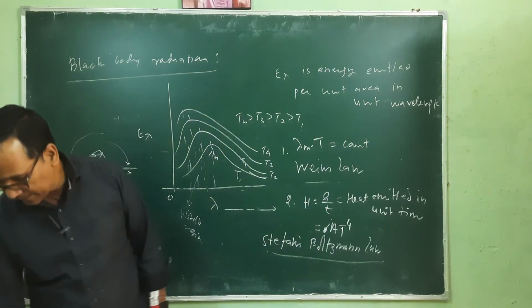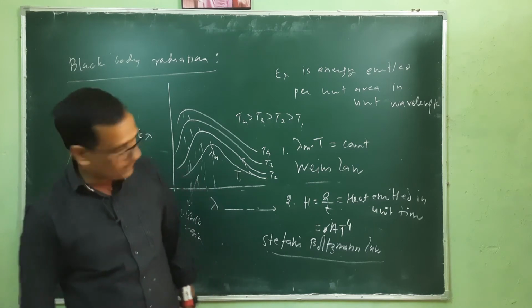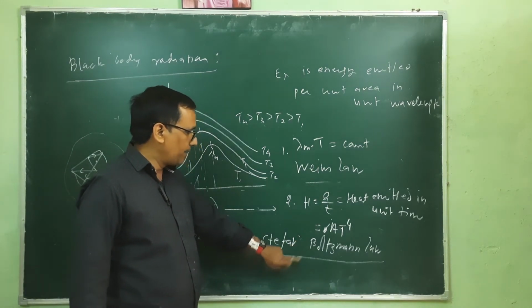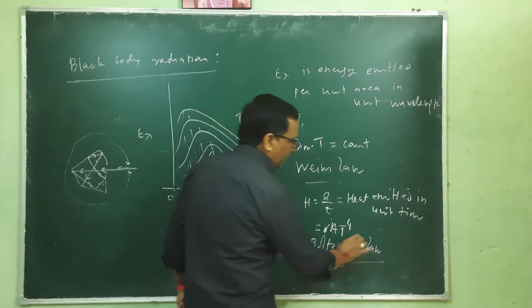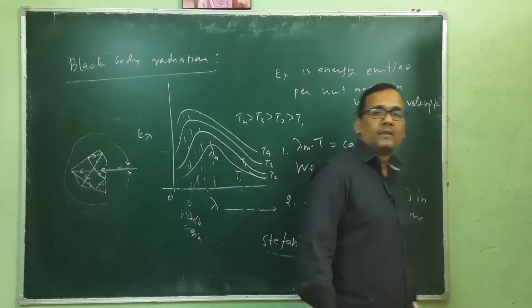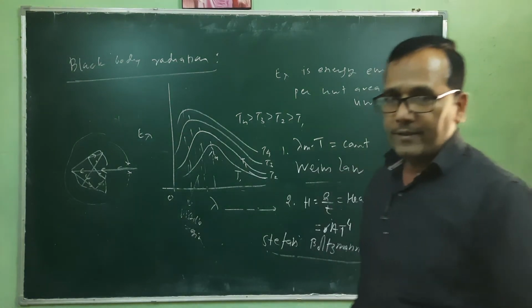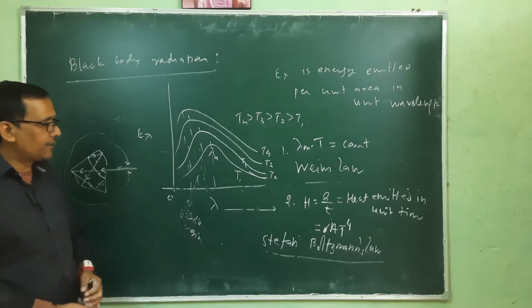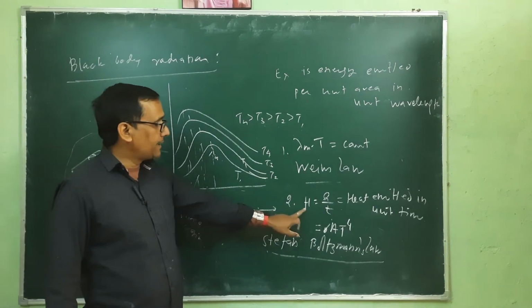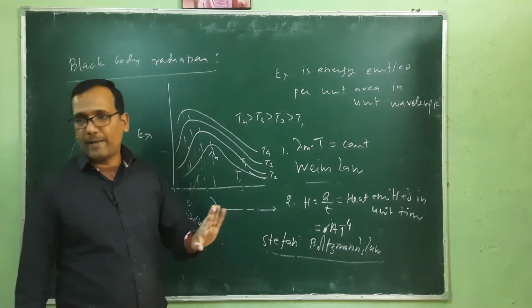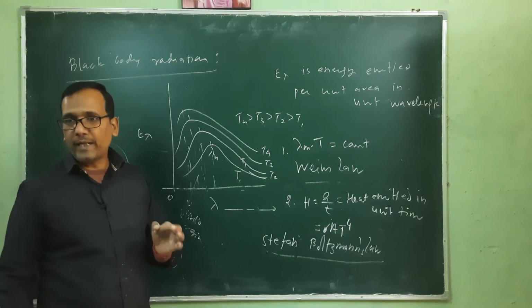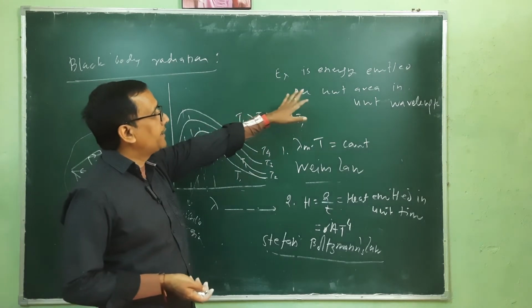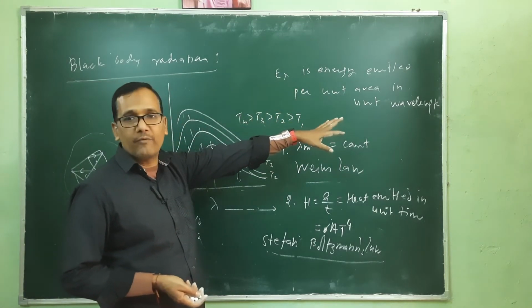Stephen-Boltzmann law, I think so, yes. Stephen, S-T-E-F-A-N, Stephen-Boltzmann law. So this is given by Stephen and Boltzmann. That's why this is Stephen-Boltzmann law. It means that the heat energy emitted per unit time, H, where Q is the heat energy emitted, whereas E lambda is energy emitted per unit area, per unit wavelength.